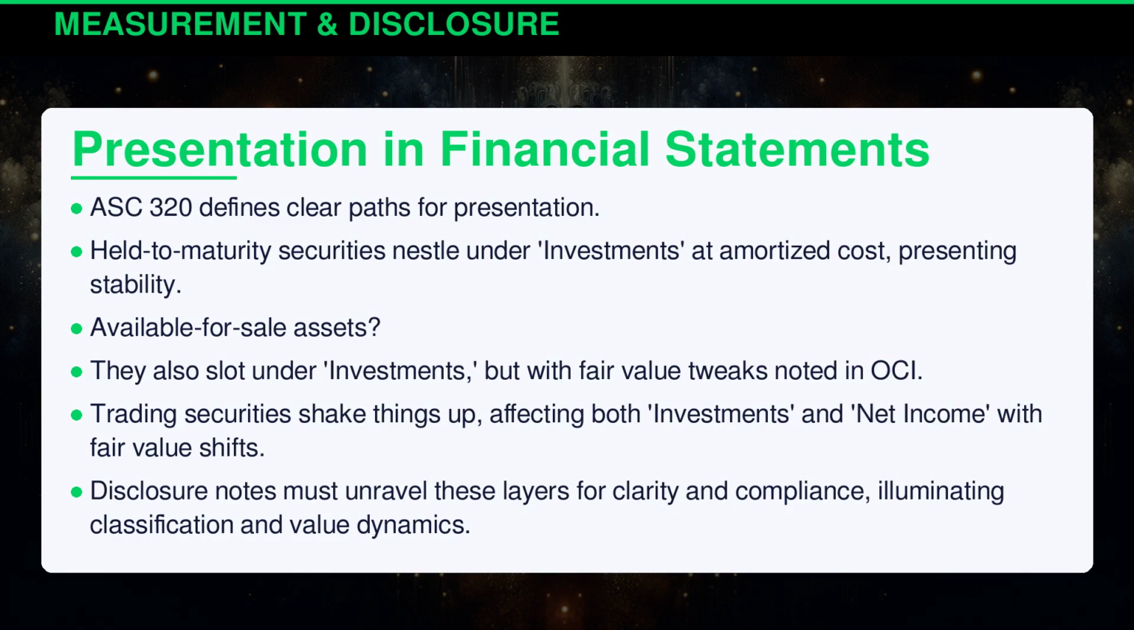ASC 320 defines clear paths for presentation. Held-to-maturity securities nestle under investments at amortized cost, presenting stability. Available-for-sale assets? They also slot under investments, but with fair value tweaks noted in OCI. Trading securities shake things up, affecting both investments and net income with fair value shifts. Disclosure notes must unravel these layers for clarity and compliance, illuminating classification and value dynamics.